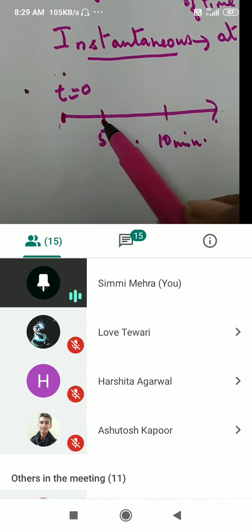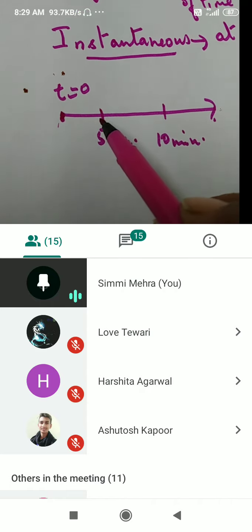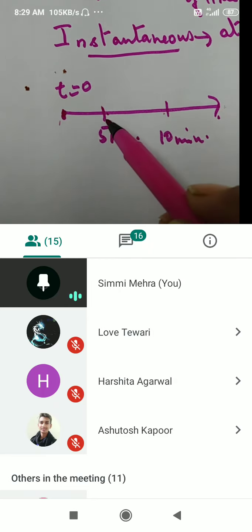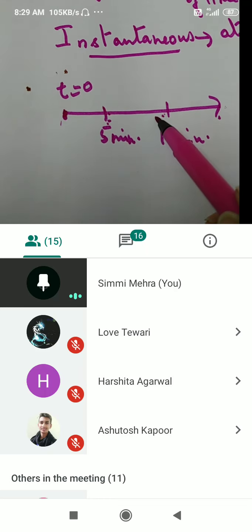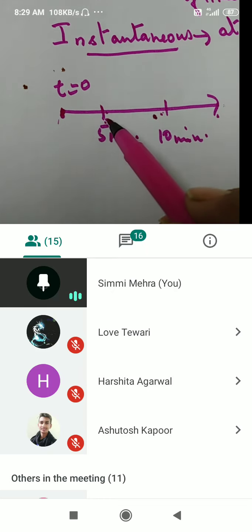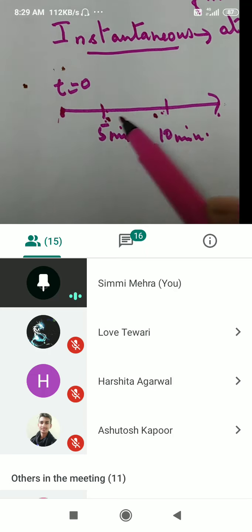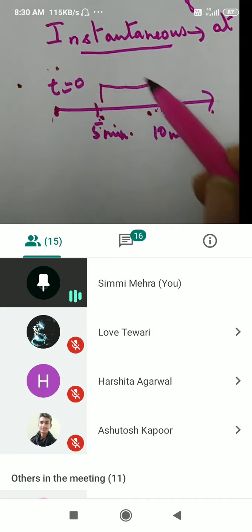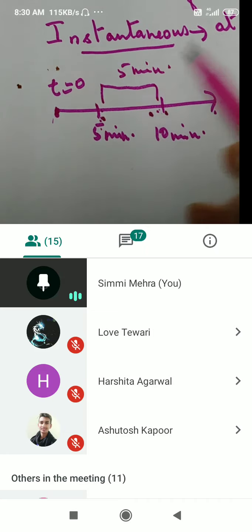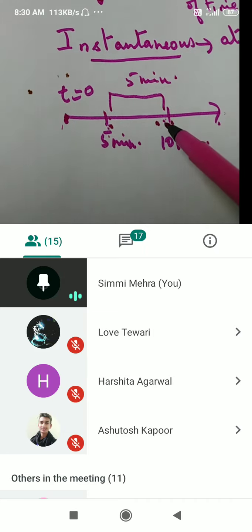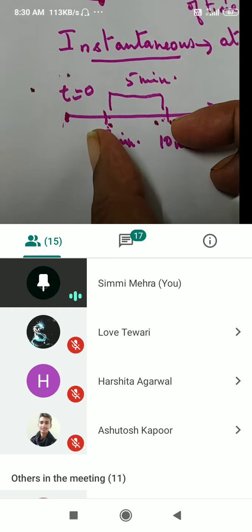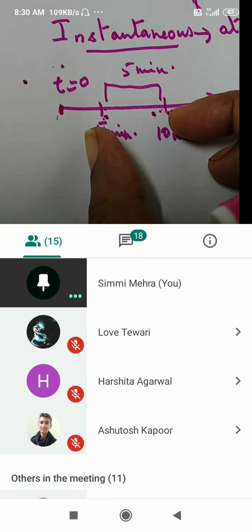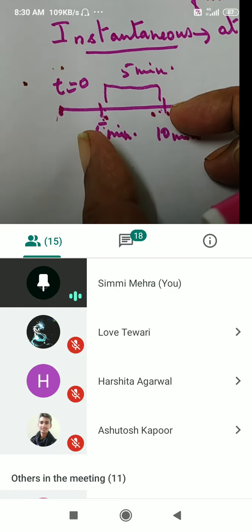If we find out the rate of reaction over a span of 5 minutes, what was the change in concentration of reactants and products between 5 minutes and 10 minutes? The change in concentration of reactants or products within this span of time will be known as average rate of reaction.